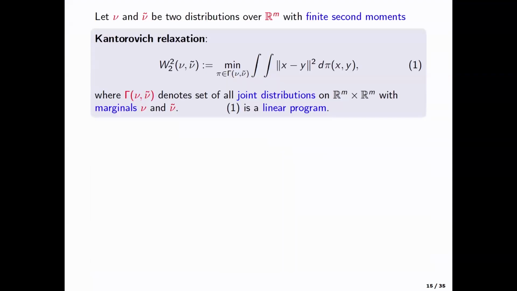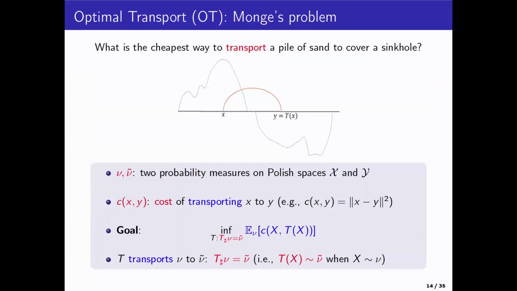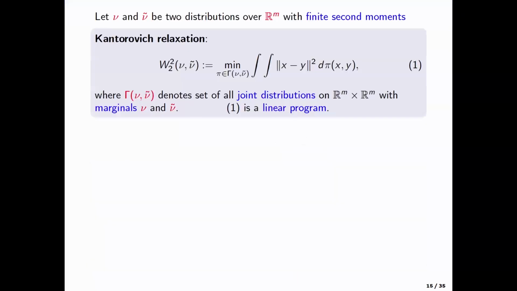And then Kantorovich in the 1940s came up with this relaxation, which said instead of searching over maps, let's look at plans. Plans are joint distributions. So here, for example, I have X and T of X. Let's not look at X and T of X. Let's look at a coupling, a joint distribution of X and Y with marginals nu for the source distribution and nu tilde for the target distribution. And then let's try to find the plan that minimizes this objective. This is actually a linear program. The objective is linear, and the constraint is a convex set. So that's very easy to code.